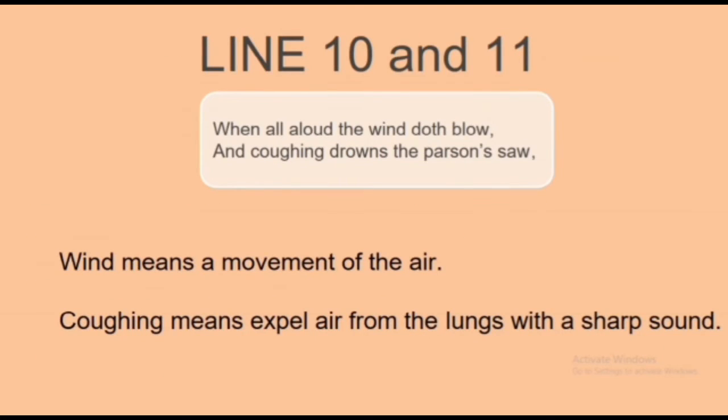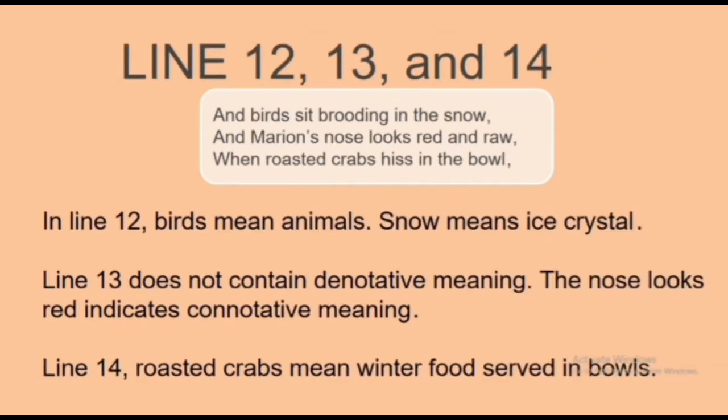Next, lines 10 and 11. Wind means a movement of the air. Coughing means expelling air from the lungs with a sharp sound. Next, lines 12, 13, and 14. In line 12, birds mean animals, snow means ice crystals. Line 13 does not contain denotative meaning. The nose looks red indicates connotative meaning. Line 14, roasted crabs mean winter food served in bowls.